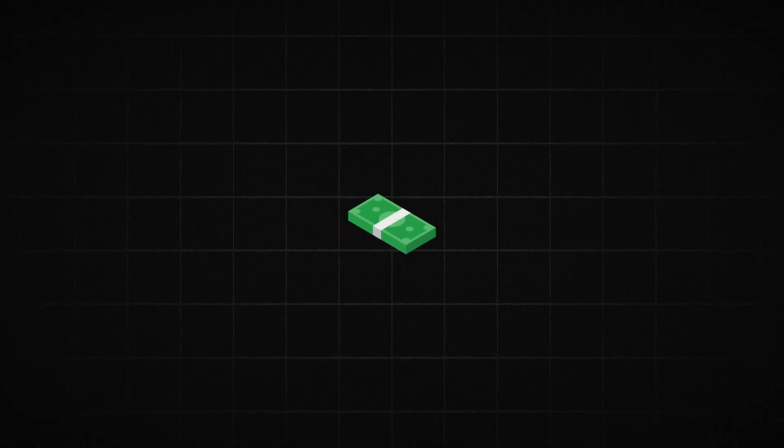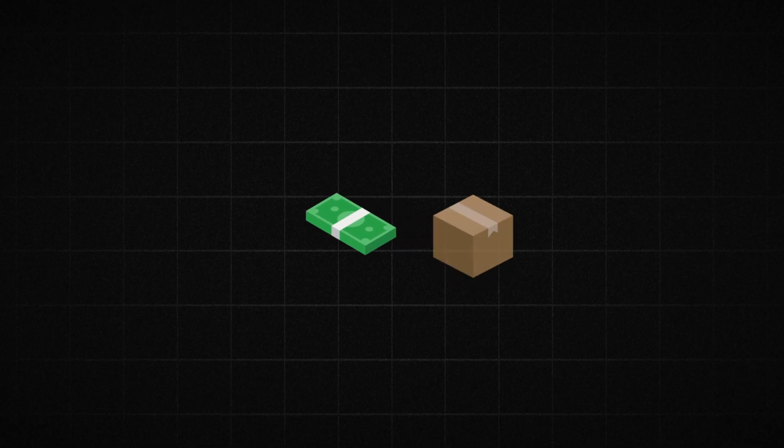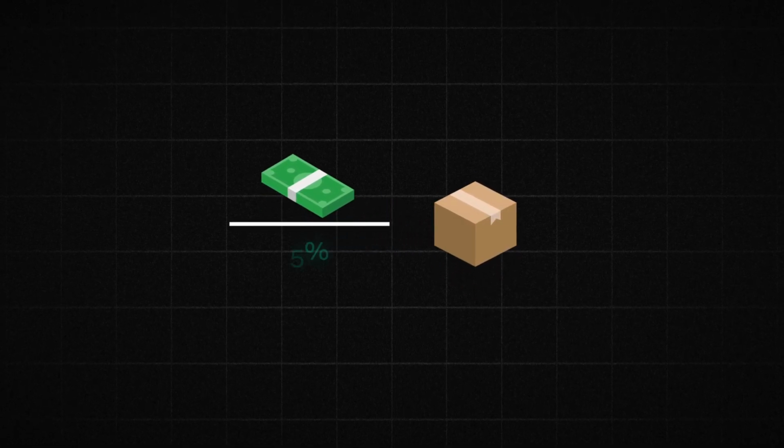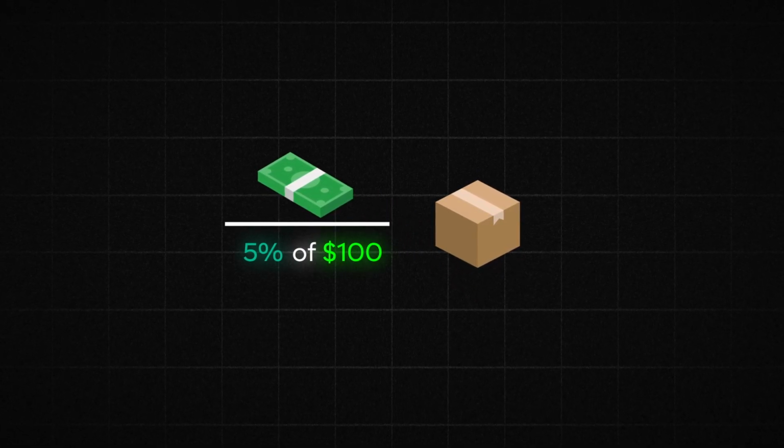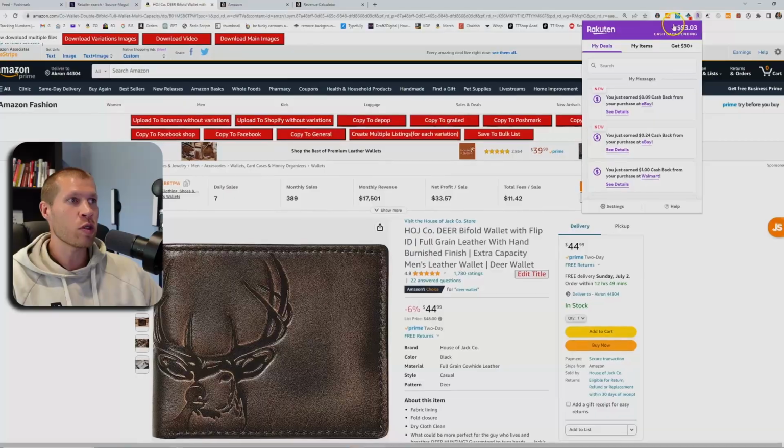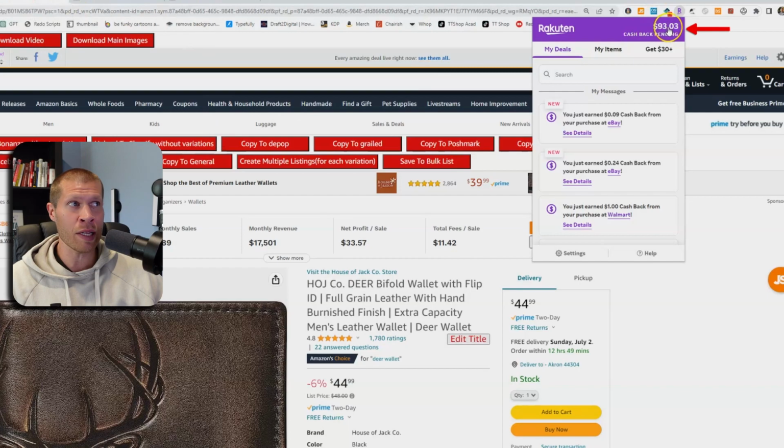It can be anywhere from just 1% all the way up to, I think I've seen 15 to 16% at times. Most of the time, it's probably going to be 2 to 5, 2 to 6%. And you might not think that that's that much money, but let's say you're spending a few $100 even today on online arbitrage products and you're getting 5% on your money. Well, 5% of $100 is $5, right? And if you're spending $300, that's an easy free $15 that you wouldn't have otherwise made just by having Rakuten and clicking it, right?